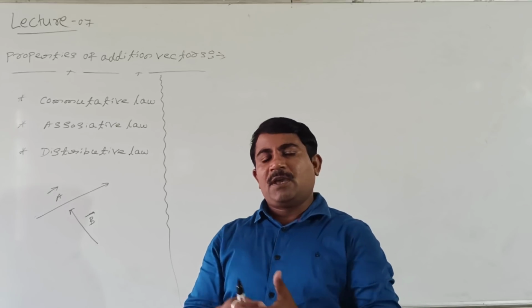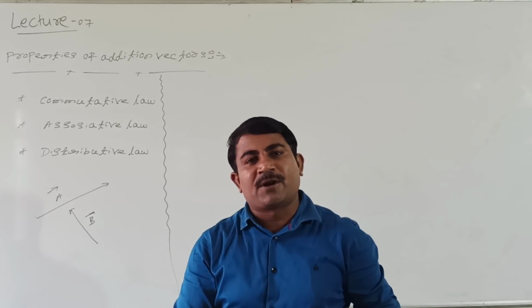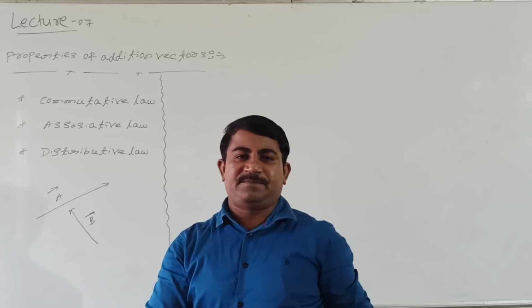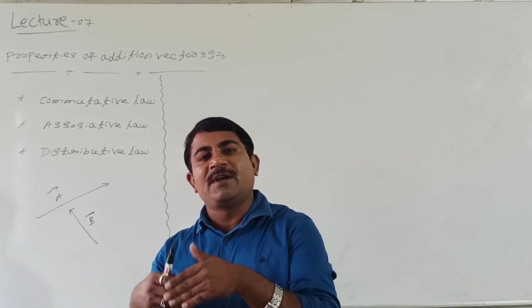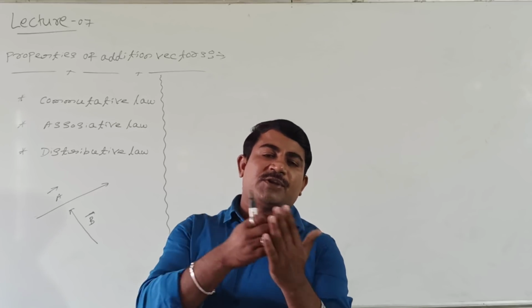I mean, if we take these vectors in a different order and get the same result, that is what we call the commutative law. Commutative law means addition of vectors is independent of the order in which you add.